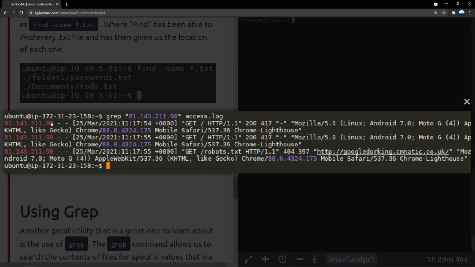It immediately scans through all of these entries and finds three entries with this exact IP, 81.143.211.90. It spits out all three of those lines. So what grep does is it returns the full line. It doesn't just return what position the text is in. It returns the exact full line in which this text was found, so that way you have some context as well.